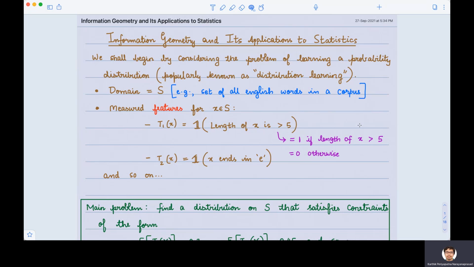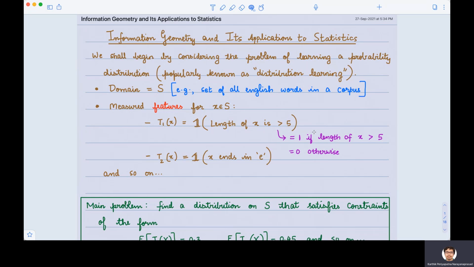And let's say we have measured some features on these English words. One of the features could be, is the length of a word more than 5? Yes or no? If it's yes, let's put it as 1. If it's no, let's put it as 0. Another feature could be, does the word end in an E? Yes or no? And so on. So we could have measured a number of such features.